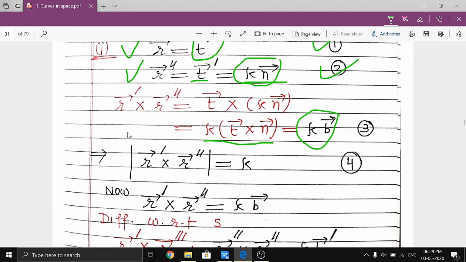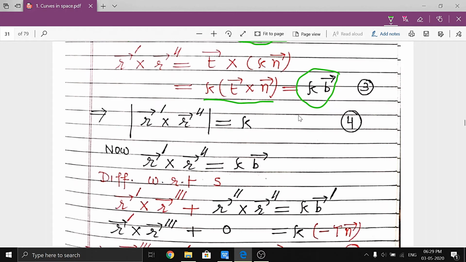Now taking its magnitude, this binormal vector is a unit vector, so its value is 1, so this value is equal to kappa, right? So from this we find the value of curvature in the form of the magnitude of r dash cross r double dash.